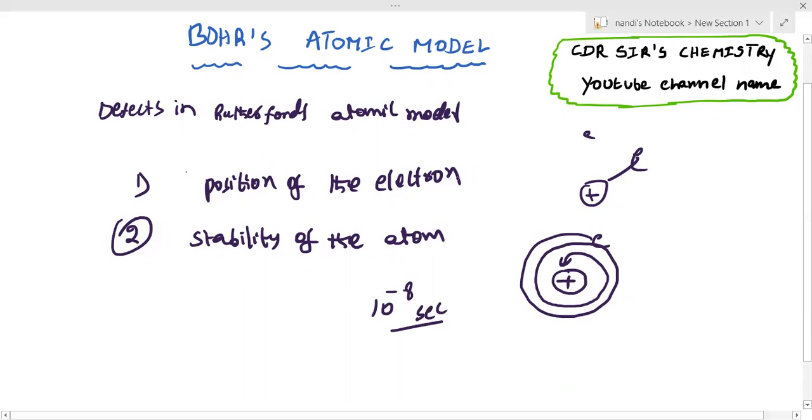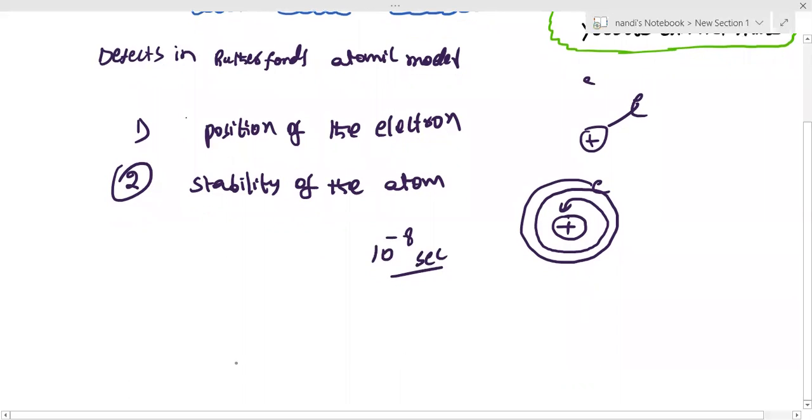Based on the Rutherford model, Bohr developed a new model, that is, Bohr's atomic model. That's what we are going to discuss here. Clear? Bohr's atomic model and its postulates we are going to discuss briefly.